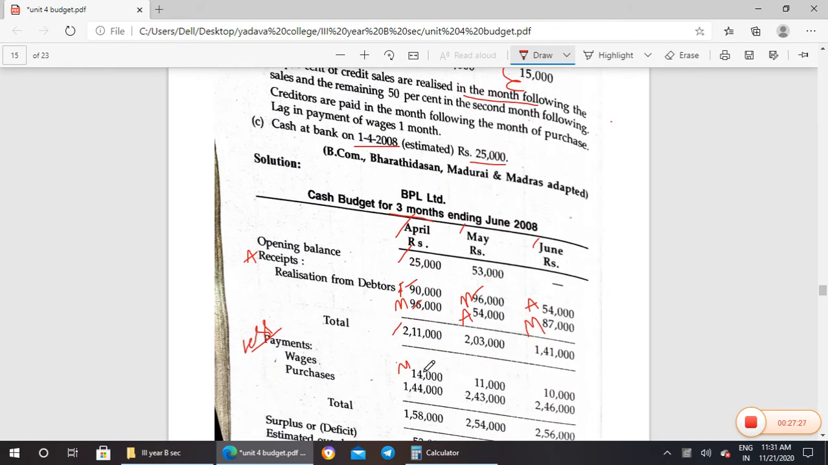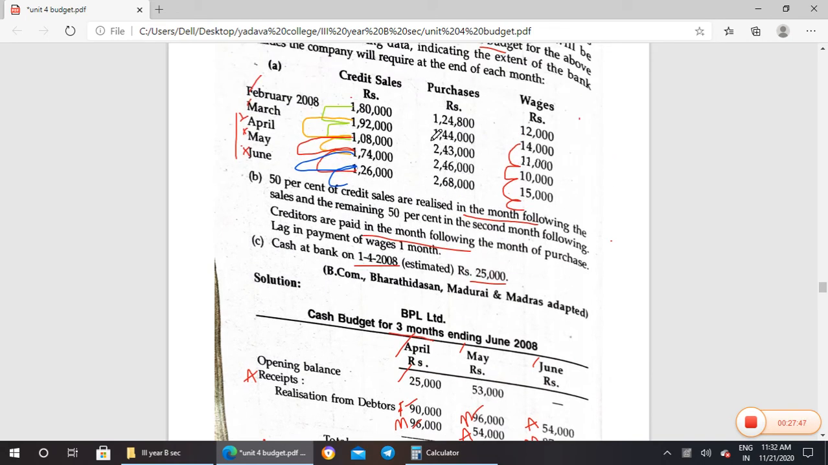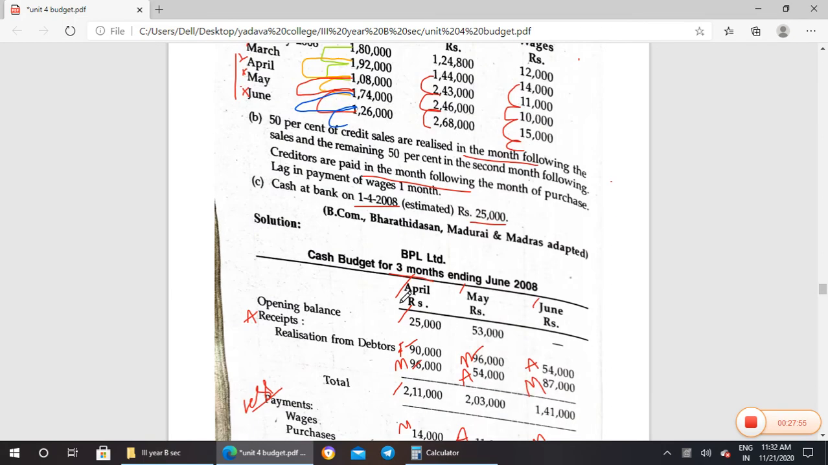So this is March wages. This is April wages. This is May wages. So regarding the purchase, they have given that credit was paid in the following month. Following month means next month. Okay, that is March will be paid in April, April will be paid in May, May will be paid in June. So that is how they have given.